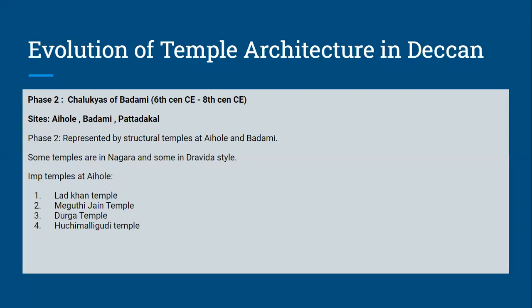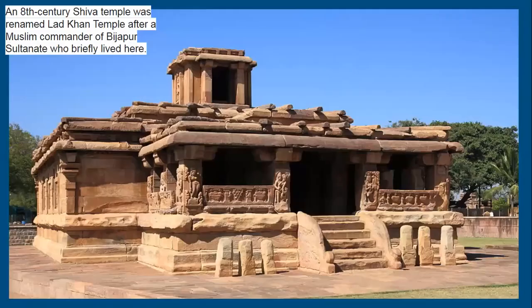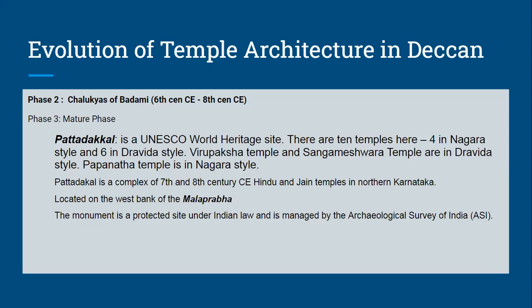The second phase of Chalukyas is marked by structural temples at Aihole and Badami, a few in Nagara, a few in Dravida style. Now coming to the third phase of Chalukyas of Badami. The third phase is called the mature phase, and here the one noted site is Pattadakkal. Pattadakkal is the most important site of Chalukyas of Badami, which represents phase number 3, the mature phase, and this is a UNESCO World Heritage Site.